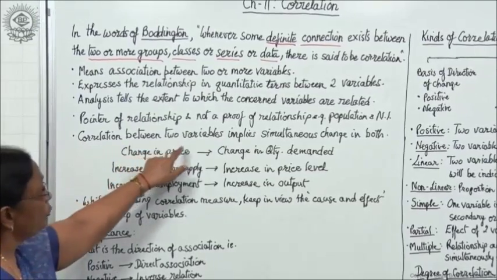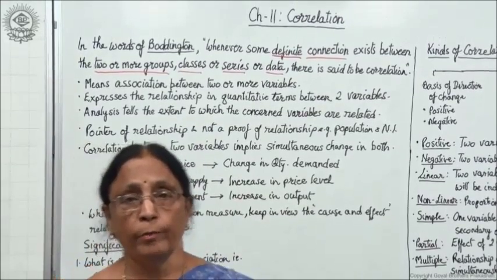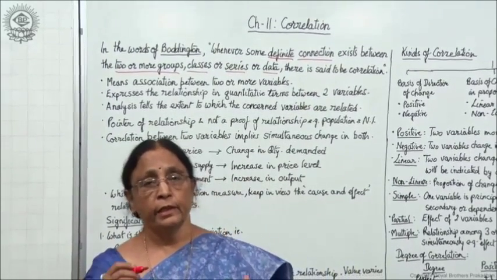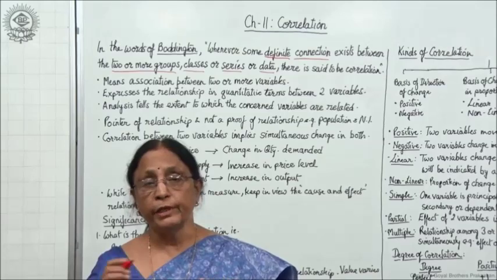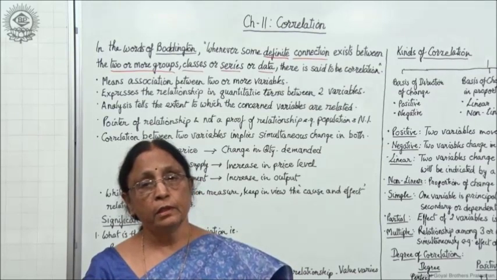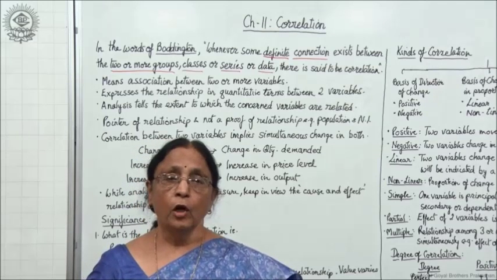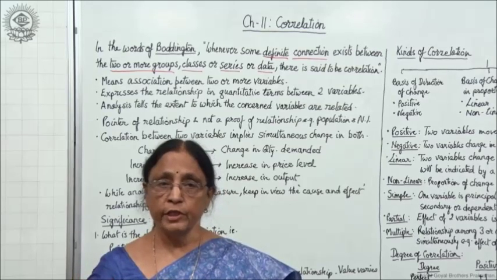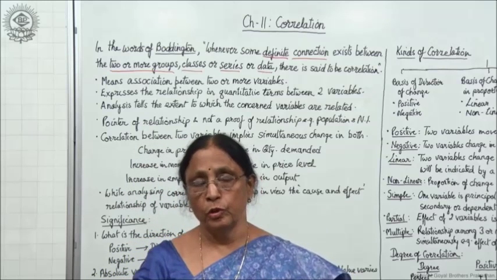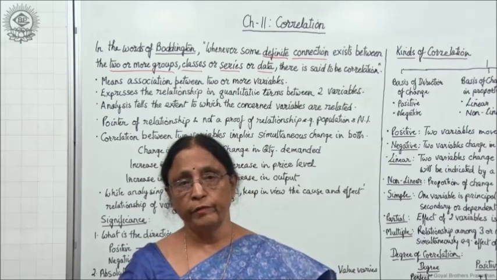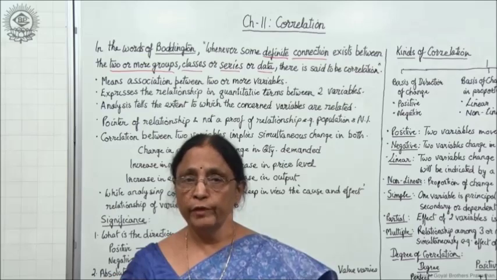Correlation between two variables implies simultaneous change in both. That means whenever we talk about correlation, if there is a correlation between two variables, there is simultaneous change in both. If one is changing, another is also changing, right? Now it is not necessary that they change in the same direction. They may change in the same direction, or in the opposite direction also. But whenever there is a correlation between two variables, it indicates simultaneous change in both.